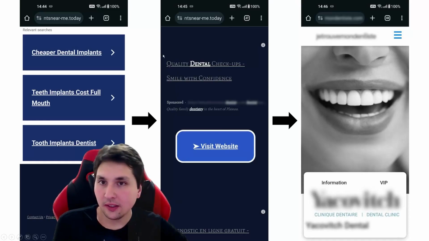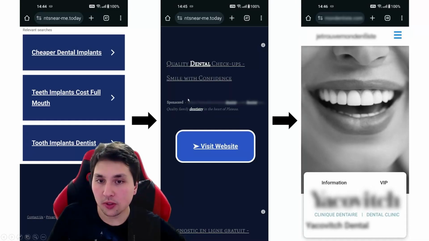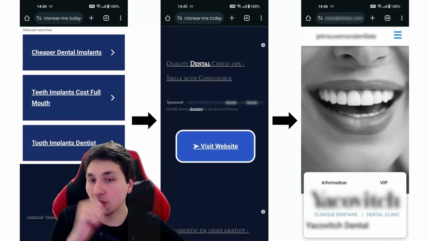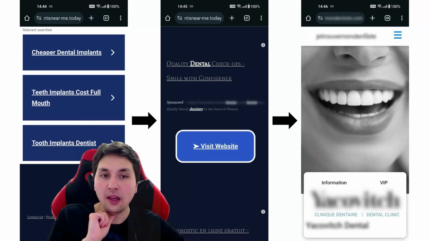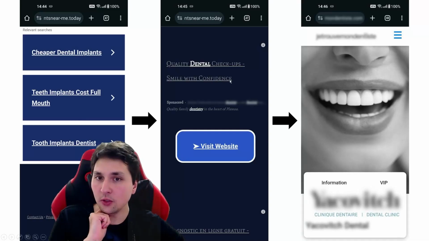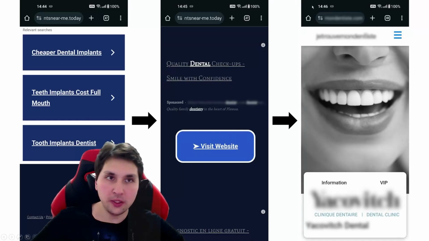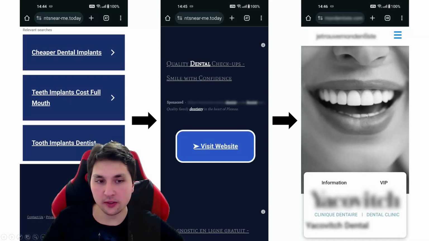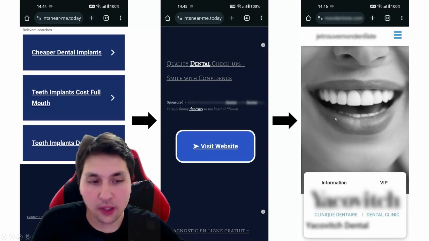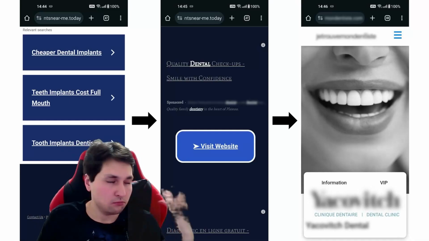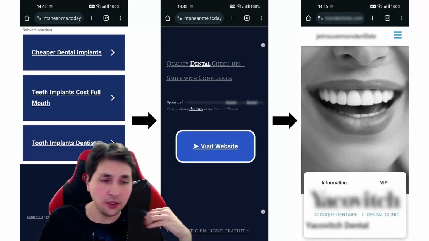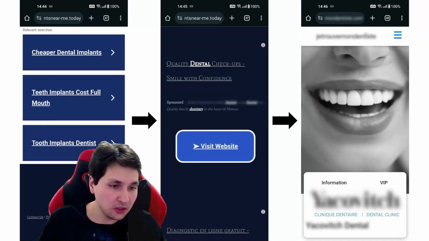It's basically the same title, the same kind of slogan. There's going to be the website that you would see in your search results, but here it's on a separate page, essentially. And if the user finds it interesting, they can click visit website, and they will appear at this dental clinic in France. They will appear on their website, and this is where they can get in contact, heal their teeth, get the appointment, do whatever they want to do.